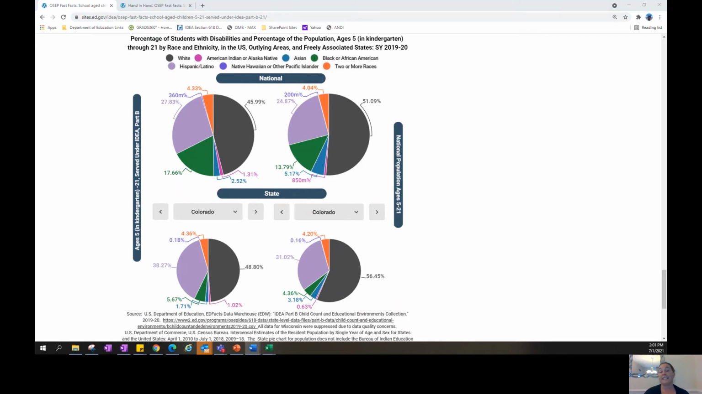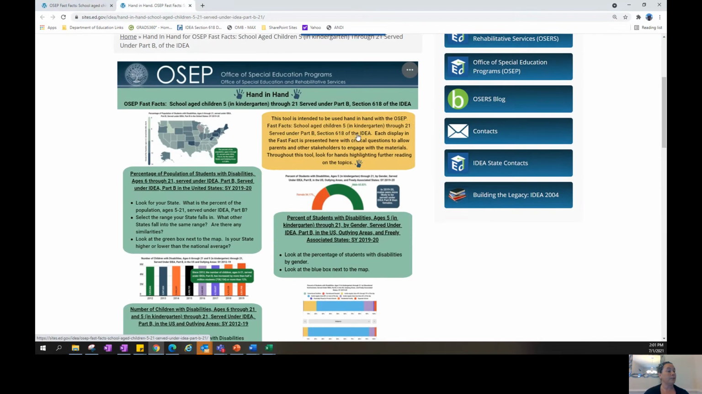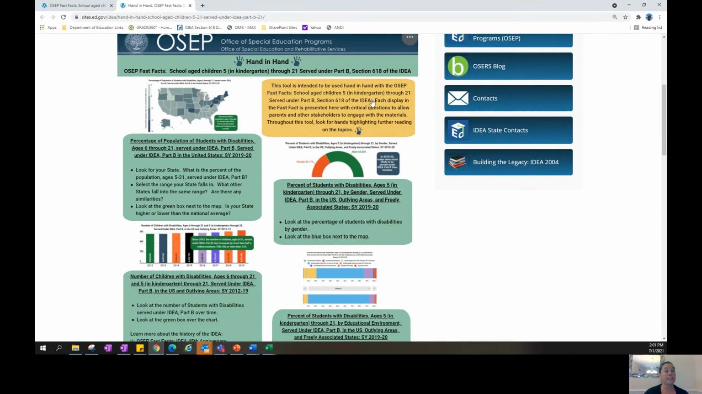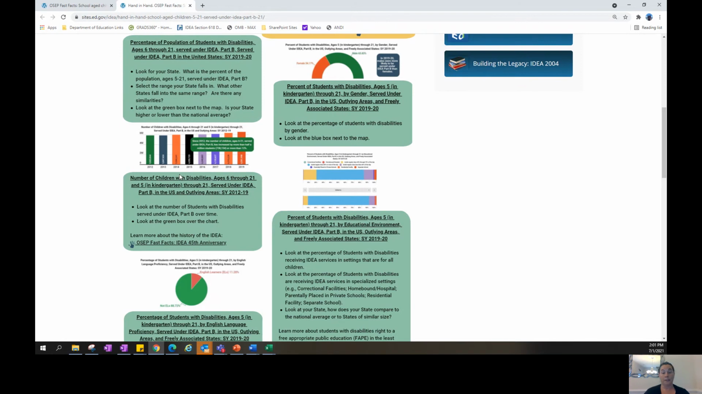Now let's take a look at the hand-in-hand fast fact. All right, as I mentioned before, this tool is intended to be used hand in hand with the OSEP fast fact that we just went through. Each display in that fast fact is presented here with critical questions to allow parents and other stakeholders to engage with the materials. Throughout the tool, look for little hands highlighting further reading on the topics. And if we scroll through this tool, we can see hands throughout.